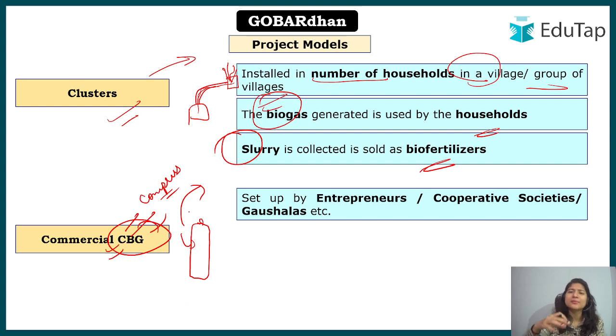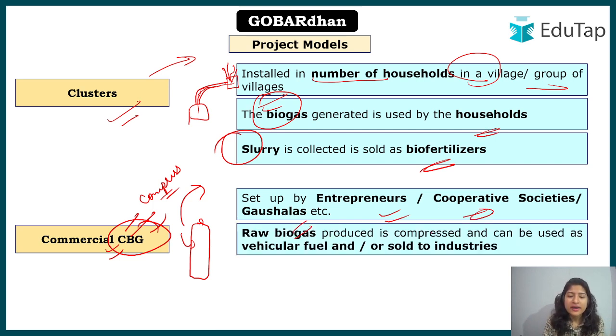So, for example, we have CNG cylinders, right? We have normal LPG cylinders at home. These are also compressed natural gas and liquefied petroleum gas. Similarly, this biogas will also be compressed by the entrepreneurs, cooperative societies, Gaushalas, Rashtriya Gokul Mission we have also studied, right? So whatever biogas will be produced will be compressed and can be utilized